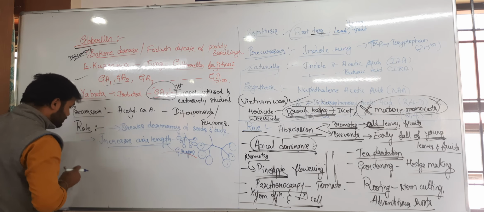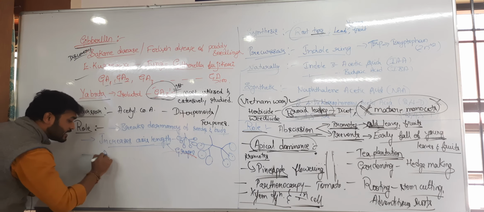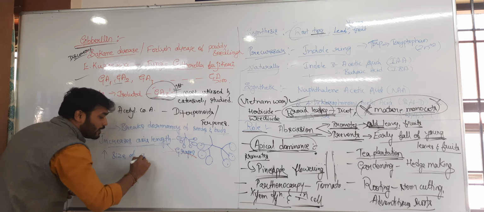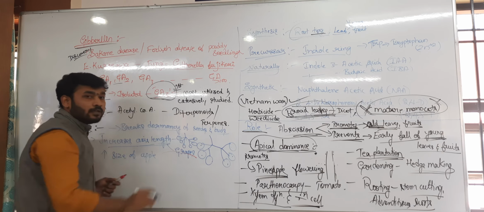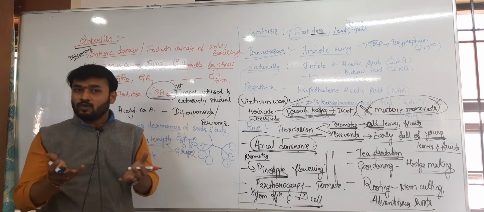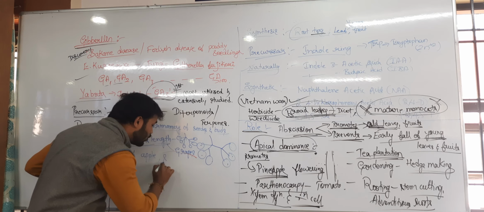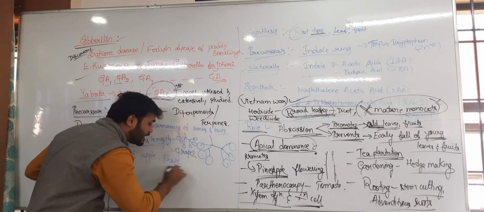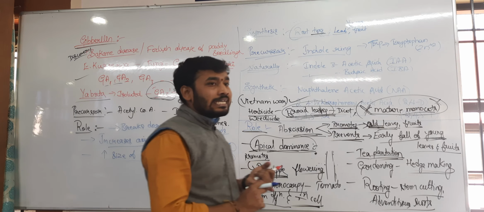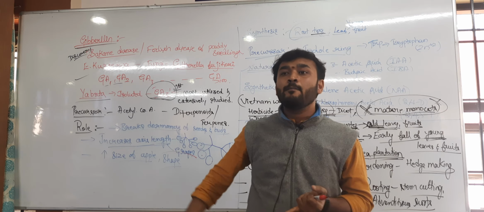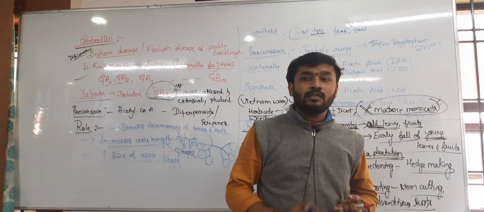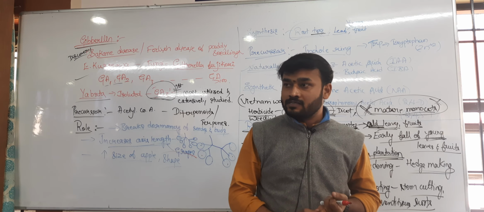Along with that, it increases the size of apple. If the apple size is very small, will you like that? No. That means it brings a good shape to it, it increases apple size. So that's why apple size and its shape is maintained by the activity of gibberellic acid. That is the main role in horticulture departments.